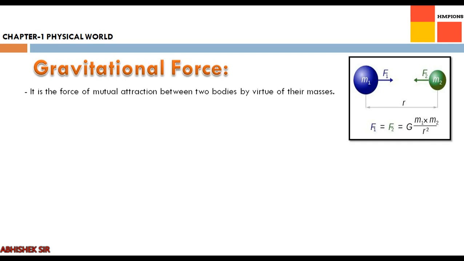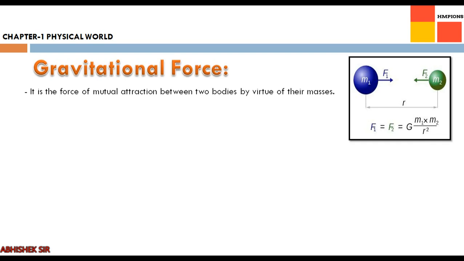We also have a formula for that: gravitational force F1 = F2 = G times M1 times M2 upon R square. Not going into detail again, capital G is a constant, M1 is the mass of the first object, M2 is the mass of the second object, and R is the distance between the centers of those two objects. These two objects can be anything.